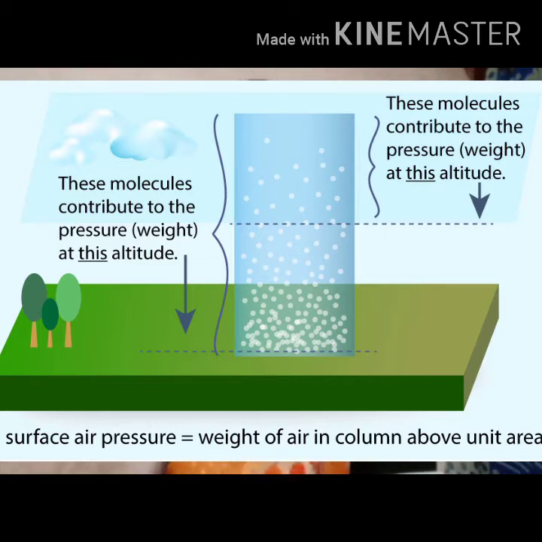There is also a difference in air pressure. If you are in a hilly area, the air pressure is less, and if you are in a valley area, the air pressure is more. As you reach the ground around us, air pressure becomes more.